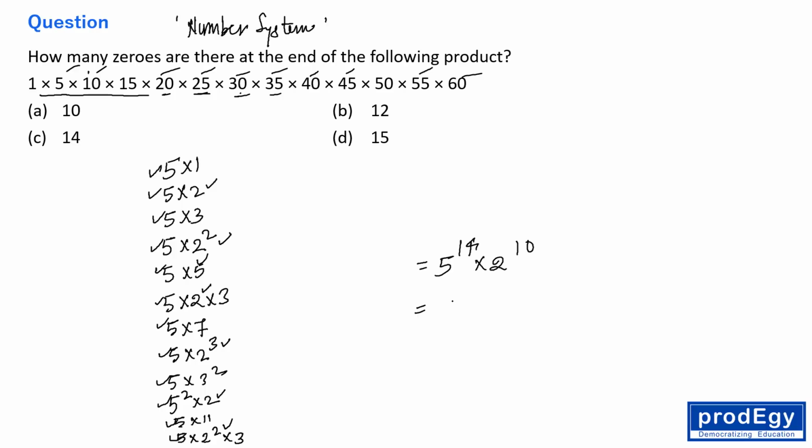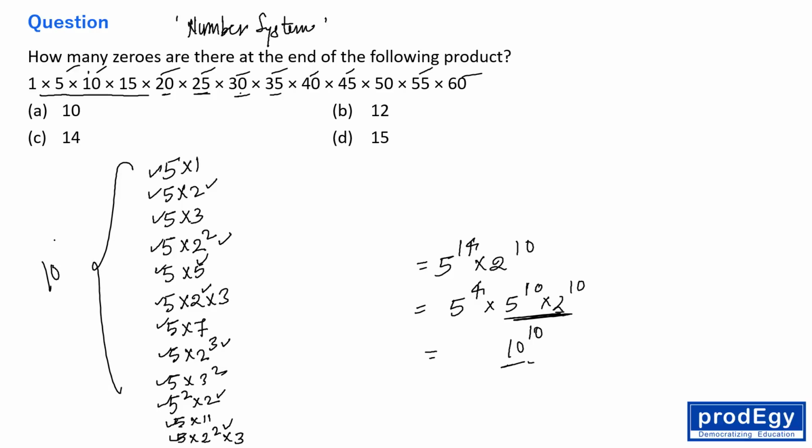So here we are getting 5 to the power 4 into 5 raised to the power 10 into 2 raised to the power 10, right? So in this expression, we are actually having 10 raised to the power 10. 5 into 2 means 10, right? So 5 into 2 can be written as 10 raised to the power 10.